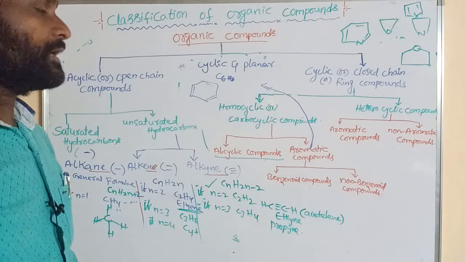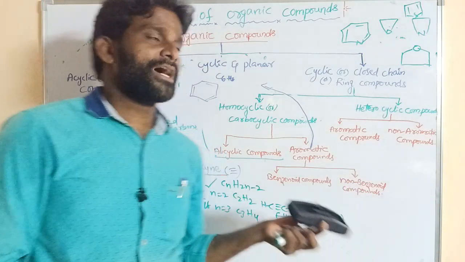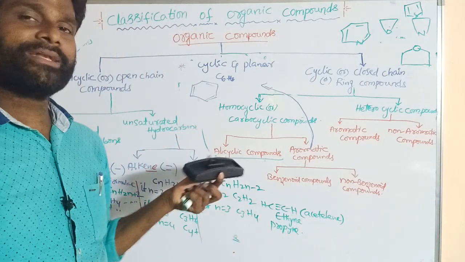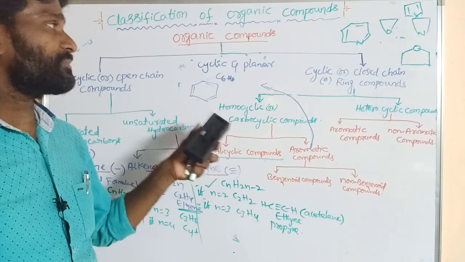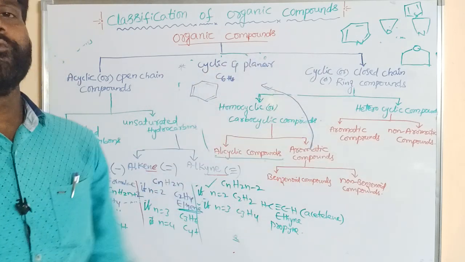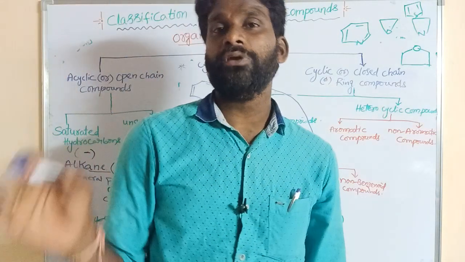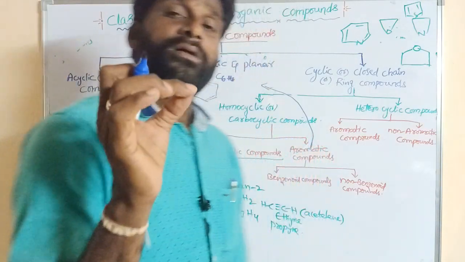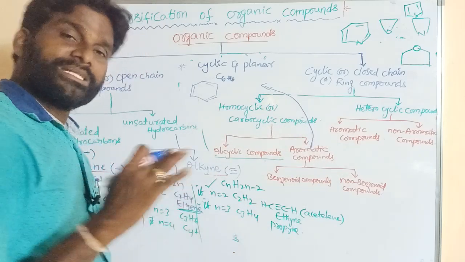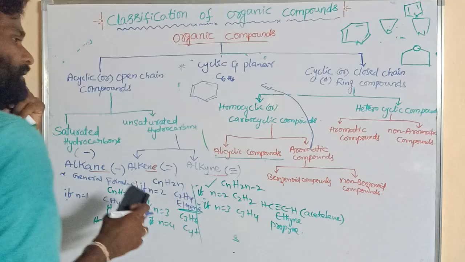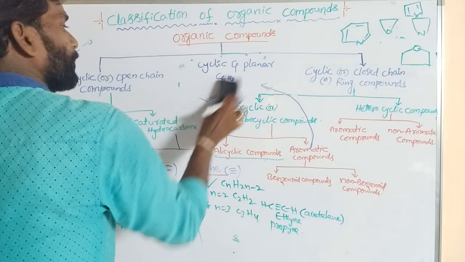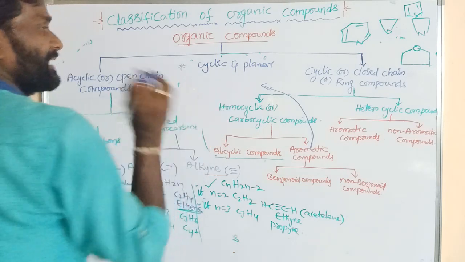If a compound acts as aromatic, it must be cyclic and planar. What is planar? All the atoms of a molecule are present in one plane. Okay, this is the first point: cyclic and planar.